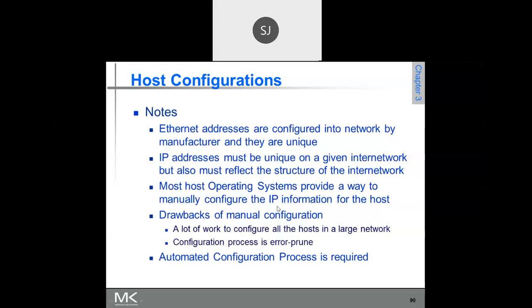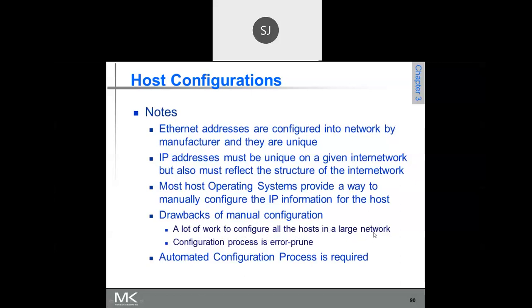Now, manual configuration has some drawbacks. It is a lot of work to configure all the hosts in a large network. Suppose I have only 10 machines, I can manually assign IP addresses to them. But if there are 100 or 1000 machines in the network, configuration takes more time; it is a very tiresome job.